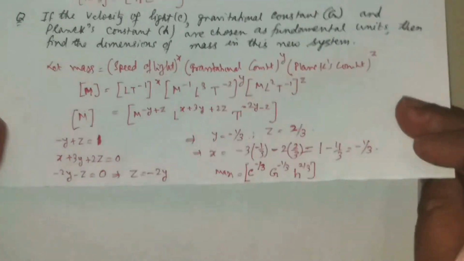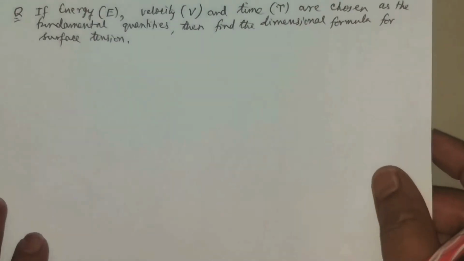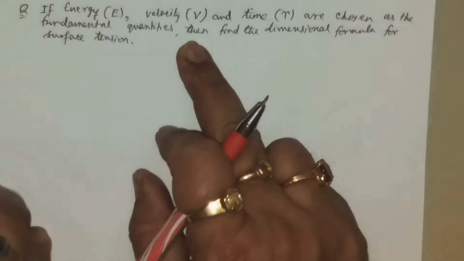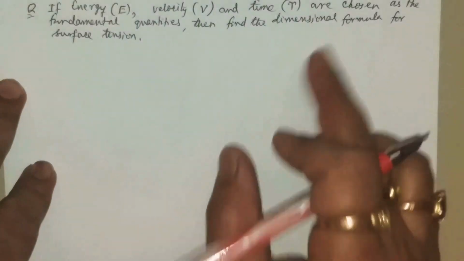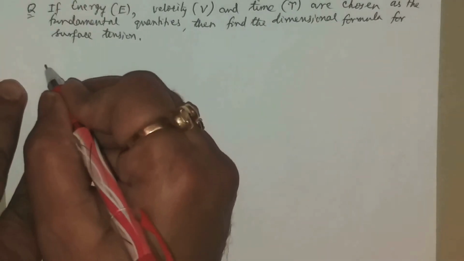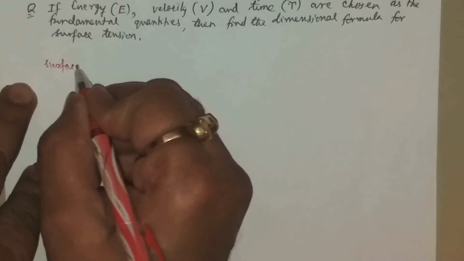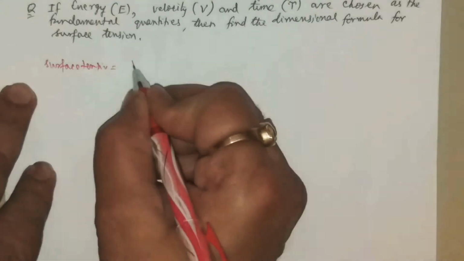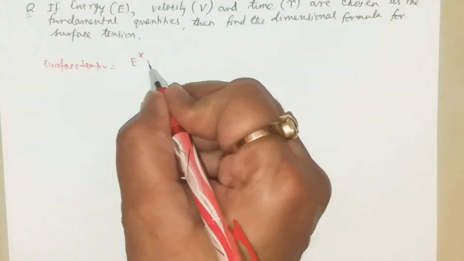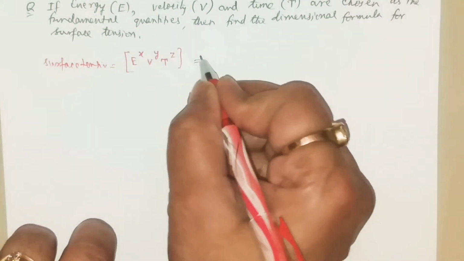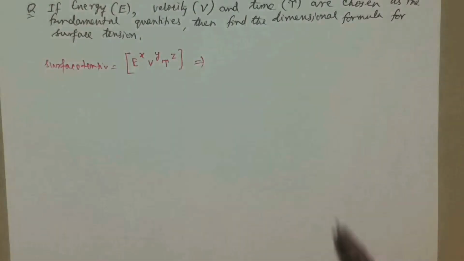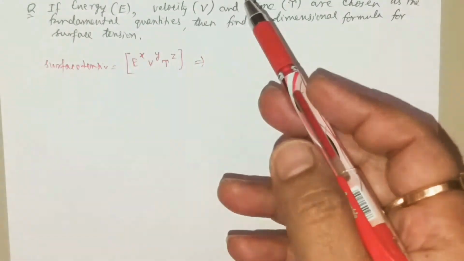Then let's take few other questions. The energy E, velocity V, and the time t are chosen as fundamental quantities. Then find the dimensional formula for surface tension. Okay, so let us say the surface tension is energy to the power x, velocity to the power y, and time to the power z. They are taking time as same as our system, and they are saying energy and velocity as fundamental quantities in their system. Just check it.